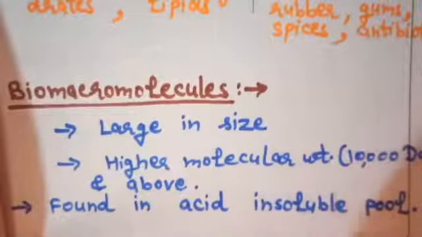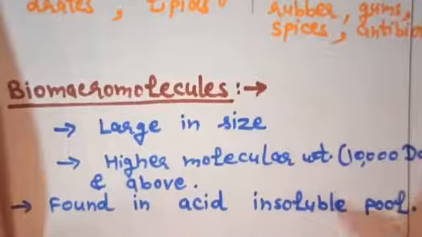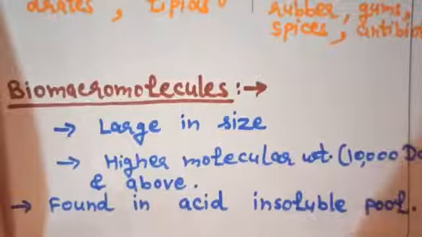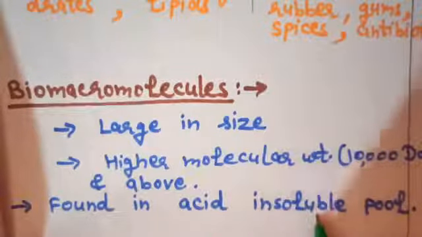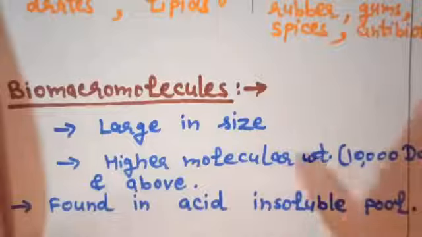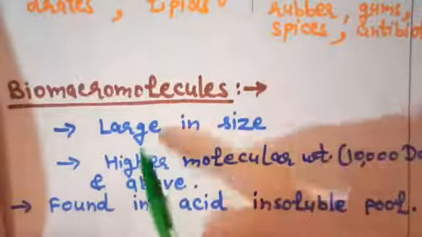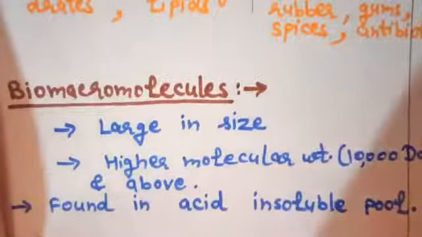We have discussed that we obtain two fractions after grinding a tissue: one is the acid soluble pool in which biomicromolecules are present, and another is the acid insoluble pool in which biomacromolecules are present. So these are the characteristics of biomacromolecules.